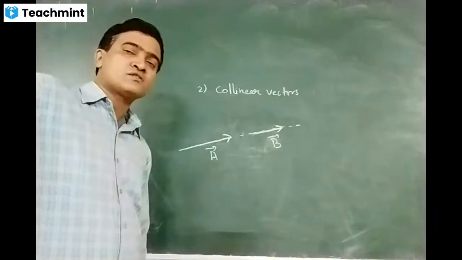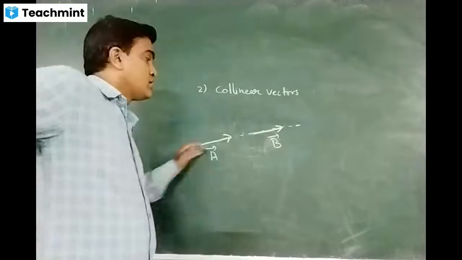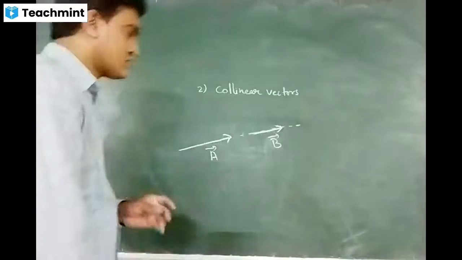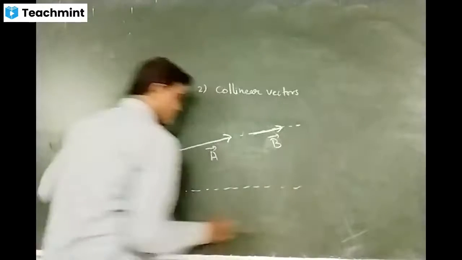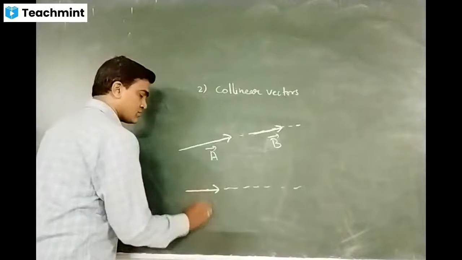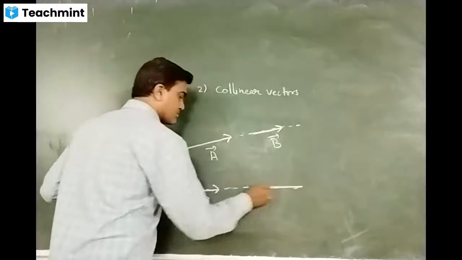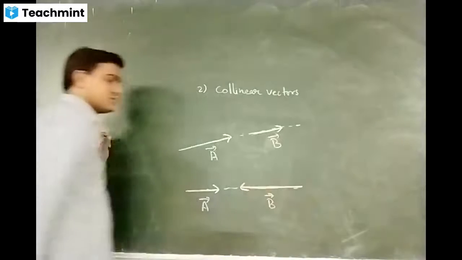But here, how are these two vectors? They are acting in the same direction along the same line. Or sometimes you can also draw like this. If I take A bar as short and B bar, this is B bar.